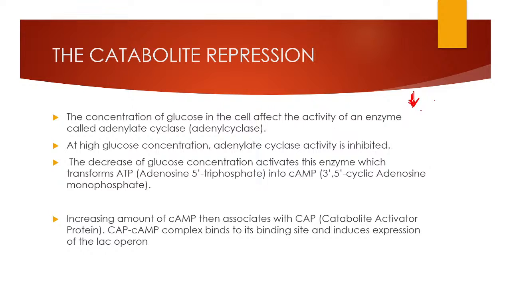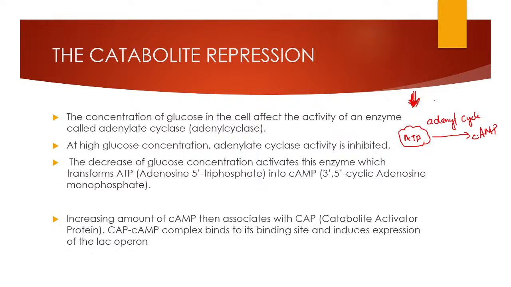We have to switch on to lactose metabolism. When glucose is reduced, it cannot inhibit adenyl cyclase, so adenyl cyclase gets activated. It will suddenly convert ATP into cyclic AMP. Here you need a lot of energy, because to produce cyclic AMP from ATP, lots of